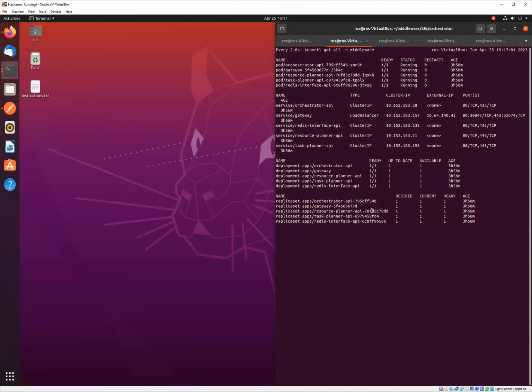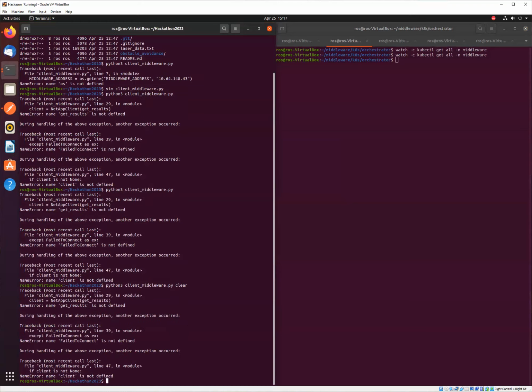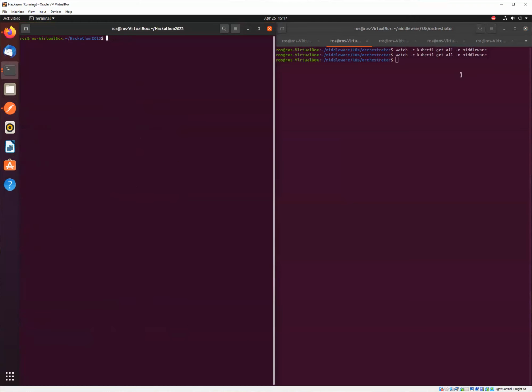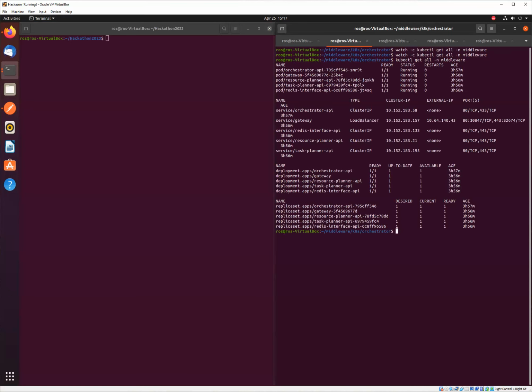So what I would recommend is to open up two terminal windows side by side. On one of the terminal windows, I highly recommend running the kubectl get all -n middleware to get the list of the currently deployed services in the Kubernetes cluster in the middleware namespace.